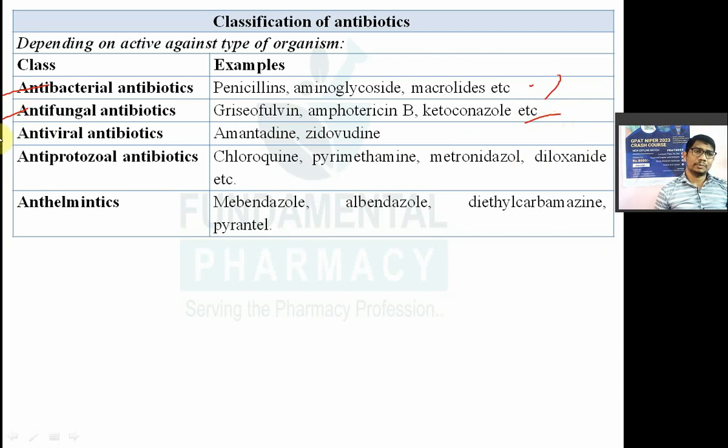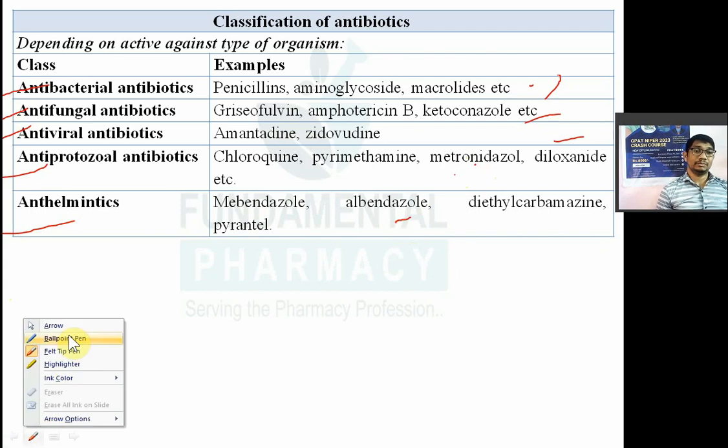Now if antibiotic is active against the virus only, it is known as antiviral drugs. So for example, amantadine, zidovudine, so they are known as antiviral drugs, right? If antibacterial drug is effective against protozoa, known as antiprotozoal antibiotics, you have chloroquine, then pyrimethamine, metronidazole, diloxanide furoate. Okay, now anthelmintics means those are the drugs active against the worms. Example, albendazole, diethylcarbamazine, then pyrantel pamoate.